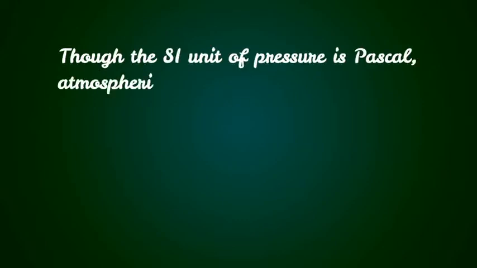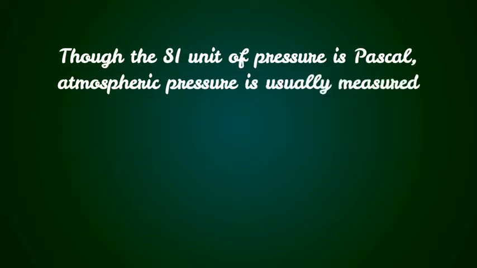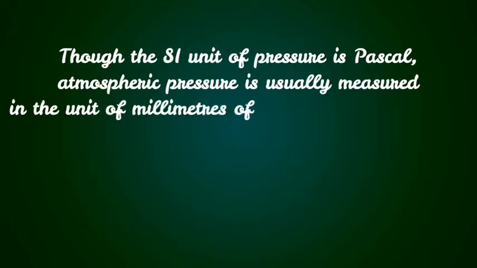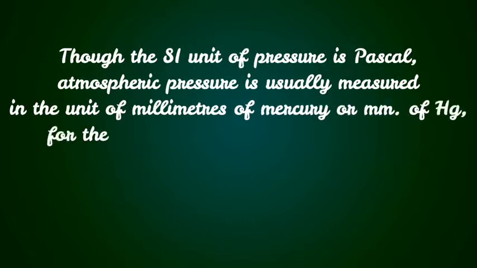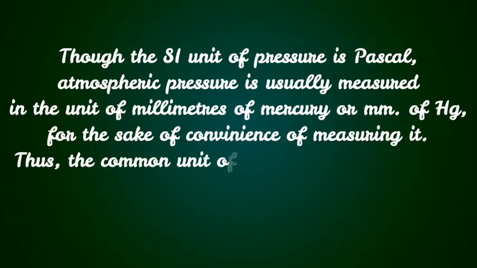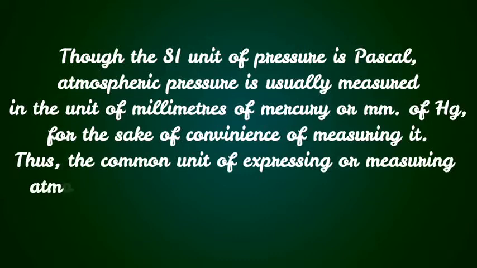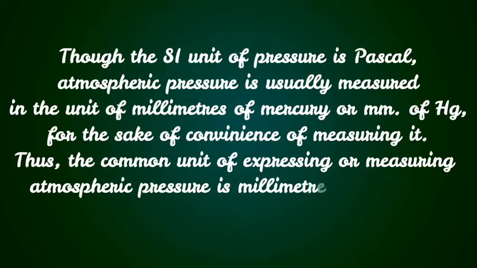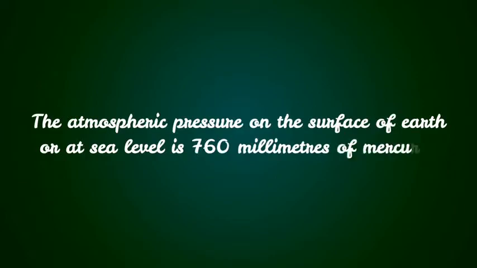Well, we must note here that though the SI unit of pressure is Pascal, atmospheric pressure is usually measured in the unit of millimeters of mercury, or mm of mercury, for the sake of convenience in measuring it. Thus, the common unit for expressing and measuring atmospheric pressure is millimeters of mercury. The atmospheric pressure on the surface of Earth or at the sea level is 760 millimeters of mercury.